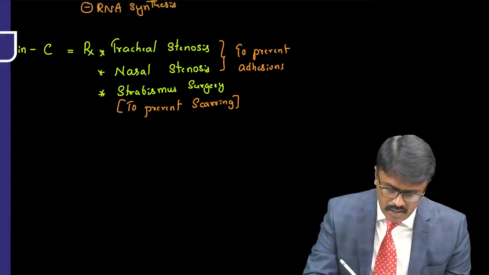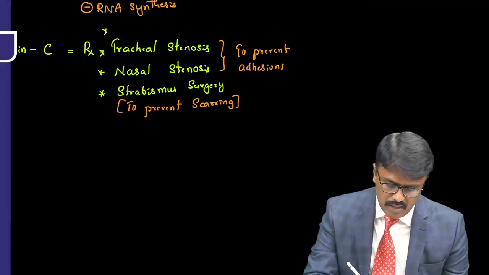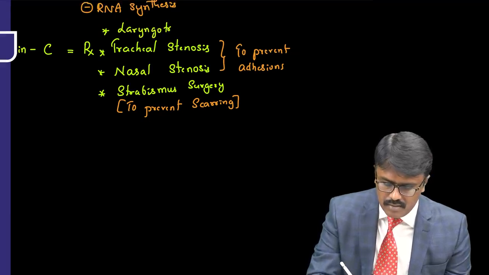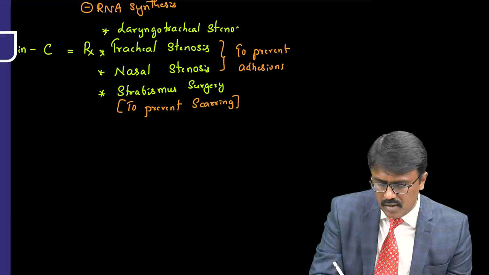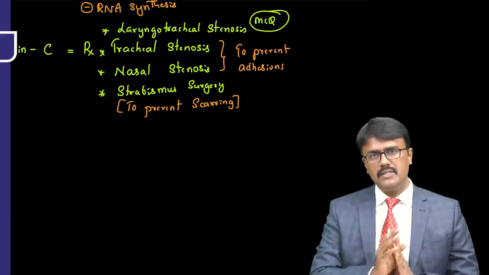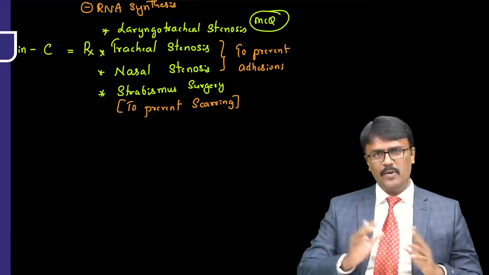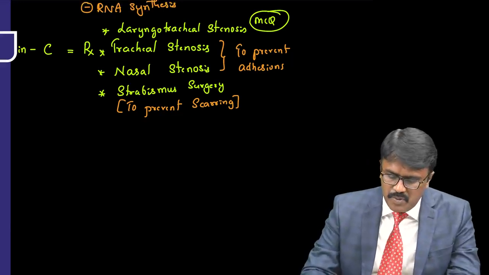So it is also written as laryngotracheal stenosis. So the drug is also used as a drug for laryngotracheal stenosis. Recently a question had come, what drug is used to prevent stenosis? The name is mitomycin C. It is extensively used in ENT practice. And that's why they had asked. We don't know whether it is from pharma or ENT, but the question had come. So you should be knowing this.